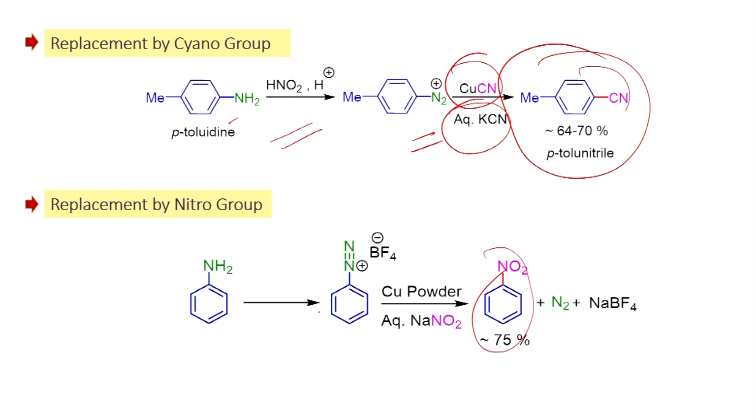For example, as we have seen here, you have to make the tetrafluoroborate. Once you make this salt, you can try to react with aqueous sodium nitrite in the presence of copper powder, then you will be able to get the nitrobenzene. And as we have just seen, first you have to convert into diazonium salt.